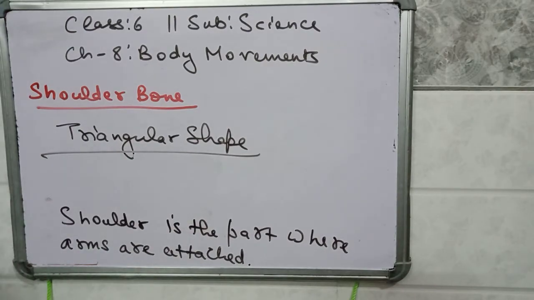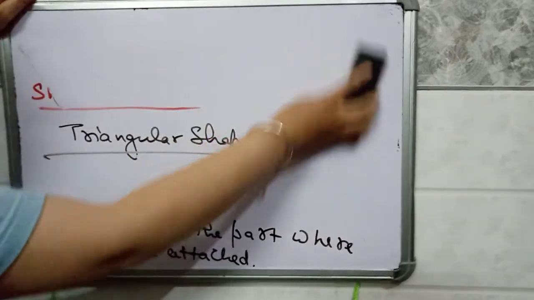Next we are going to discuss cartilage. So students, what is cartilage?